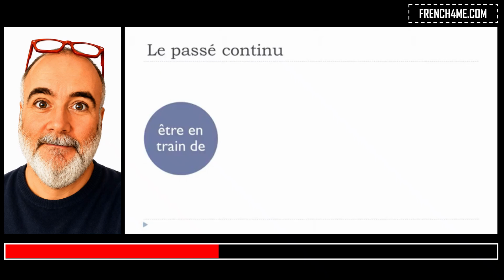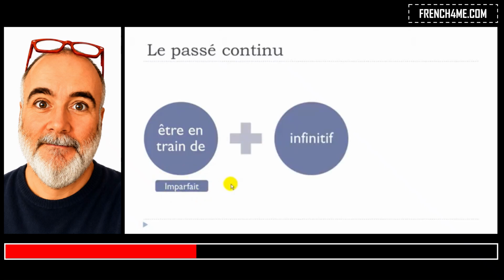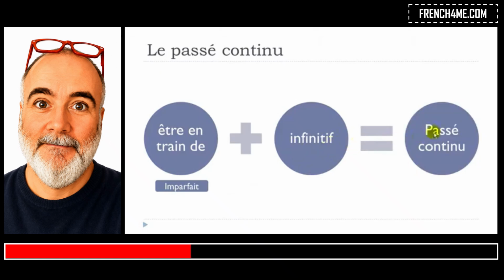But then in that case, imparfait would be more appropriate, okay? So if you want to use this passé continu concept, then use être en train de, and you use this imparfait, okay? Then same idea, you put your verb at the infinitive form, and you will get this passé continu, okay?